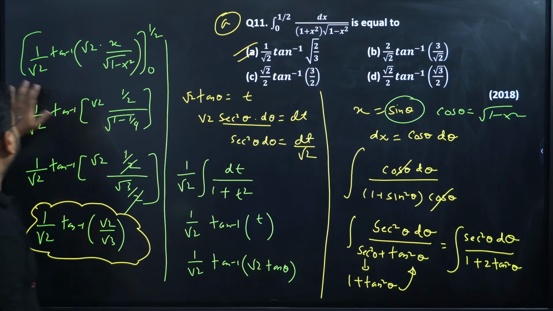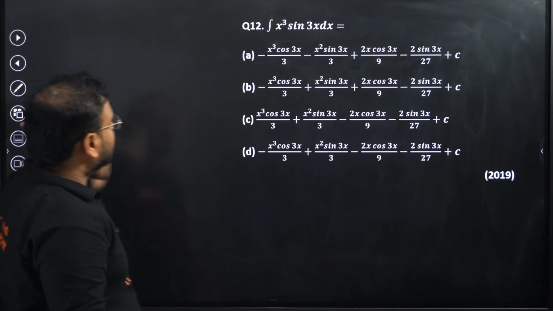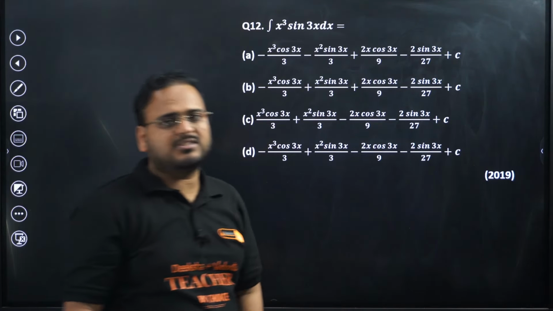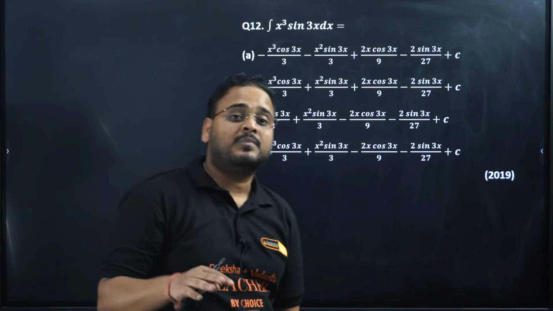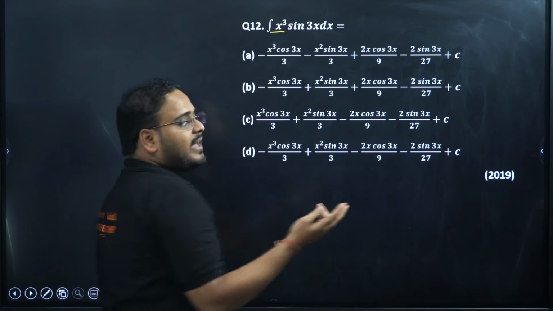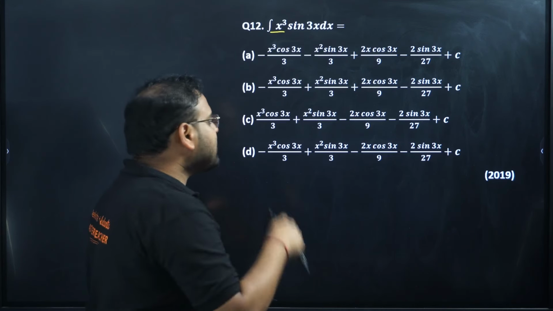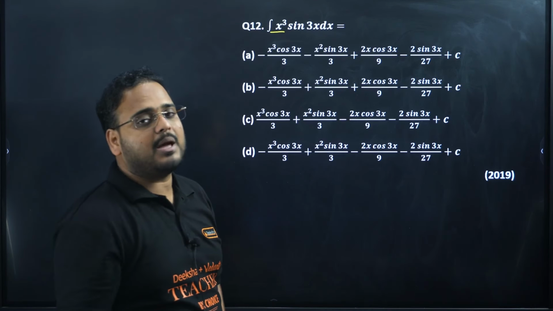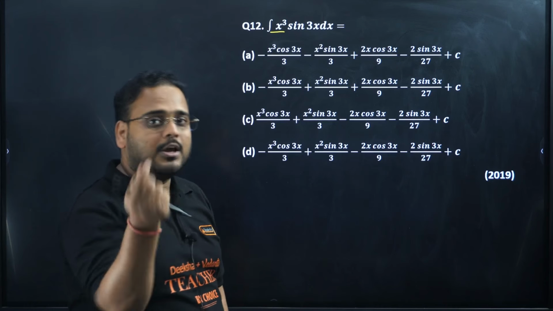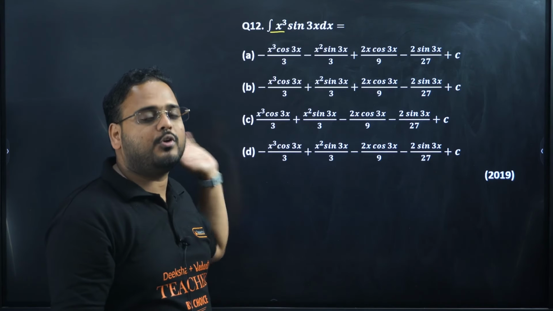Next question, the 12th one. Have a look one more time. And we're going to move on to question number 12. Here you go: x cube sine 3x dx. Now this is a simple application of by parts, but more than once, because we have x cube over here. If we had only x, then differentiating x will give me 1, so we wouldn't have to worry about that. But in this case we have to do by parts more than one time, but that is not going to be difficult. You'll see just by solving one step, cross check the options. You don't have to complete the answer.